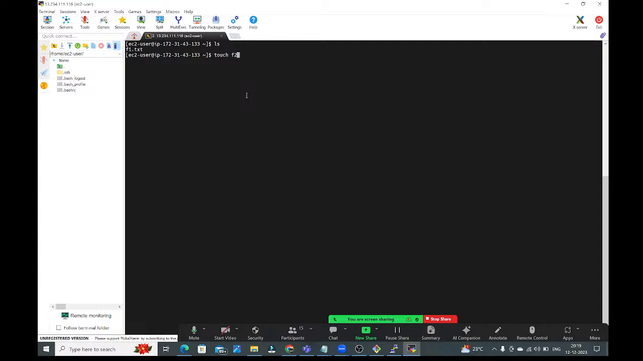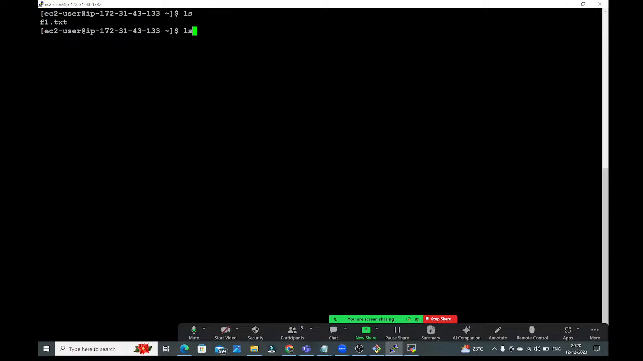Touch f2.txt. Okay, now go to this putty. From here check it once. How many files are there? 2 files. f1.txt, f2.txt. Is it clear? Multi-user based operating system. Simultaneously multiple people are connected and they are performing different operations. Is it clear guys?